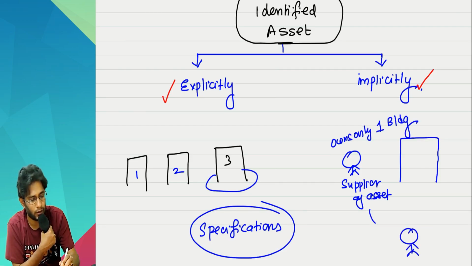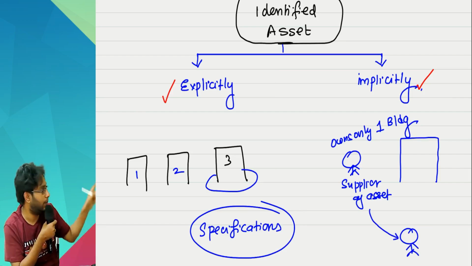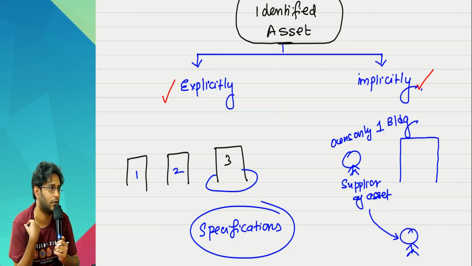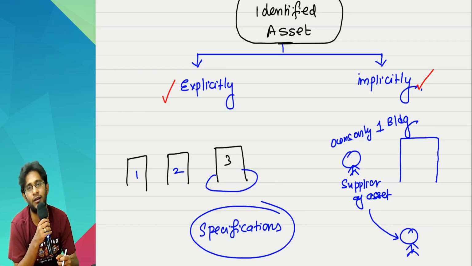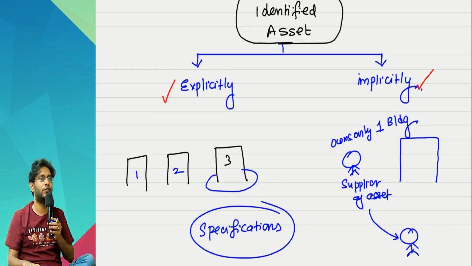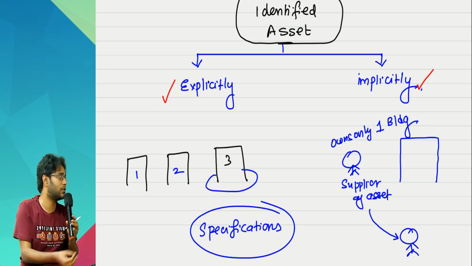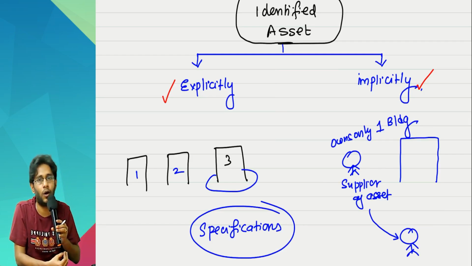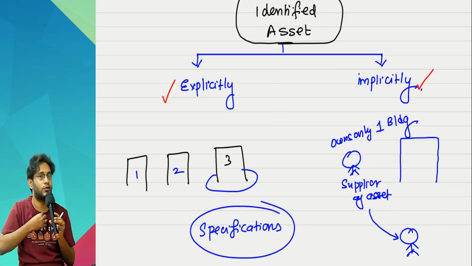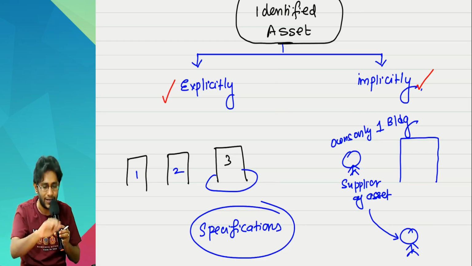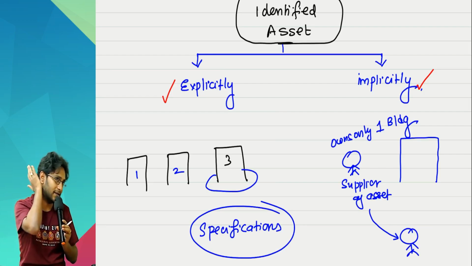I enter into a contract with this fellow that I want a building on lease basis. We did not mention which house number, location, all that is not mentioned. Why is it implied? That fellow has only 1 house. He cannot give somebody else's house to me on rent. Obviously, if he has only 1 house, that 1 house only he will make available to me on rental basis. In that case, the house number, the landmark, all that need not be identified in the contract. It is implied.